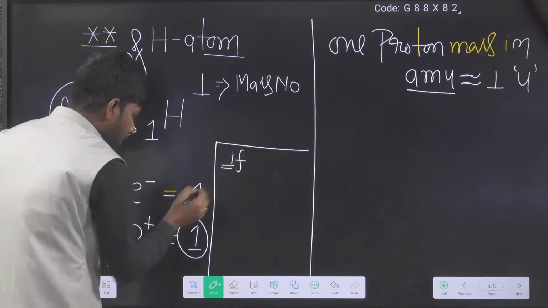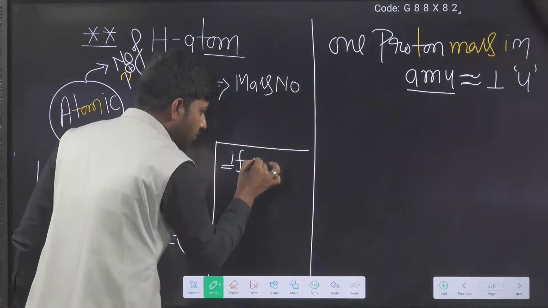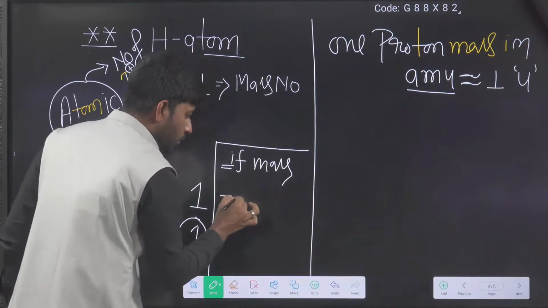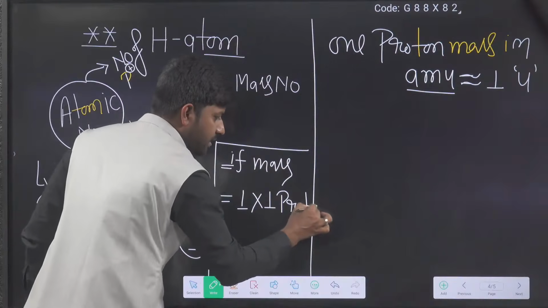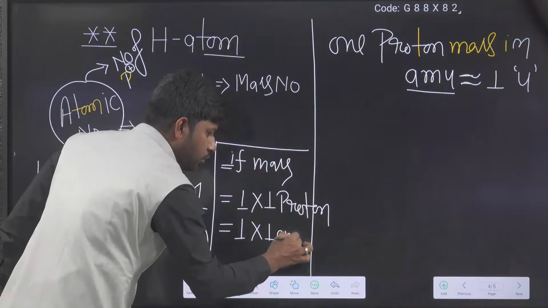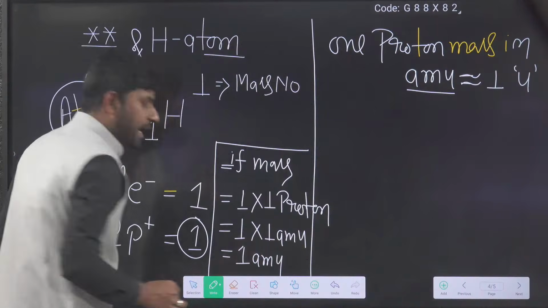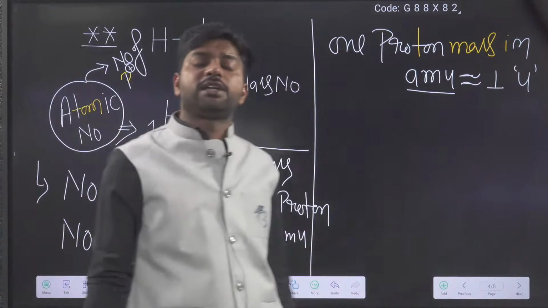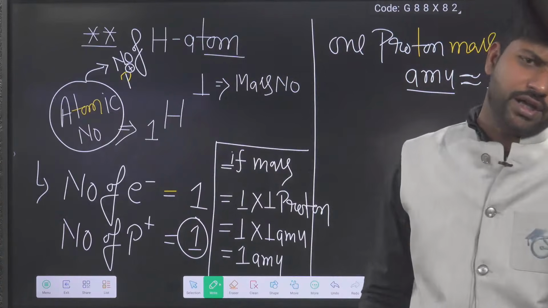So if it has a total of 1 proton, its mass equals 1 into 1 AMU, equal to 1 AMU. All these things I already discussed yesterday. Practically, the data obtained for the mass of hydrogen is also near 1 AMU.